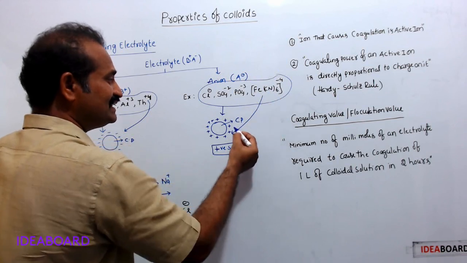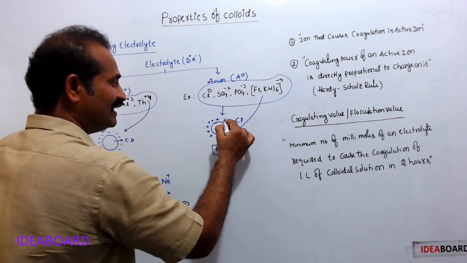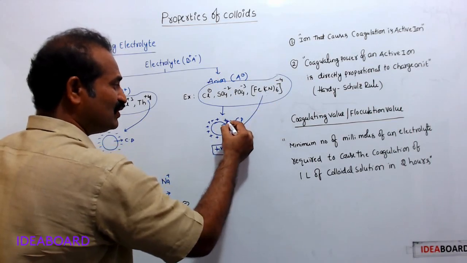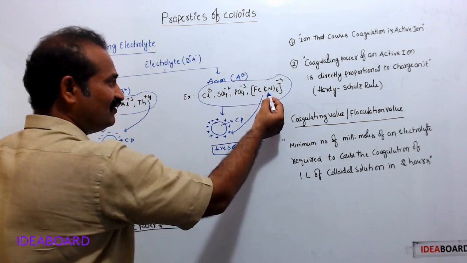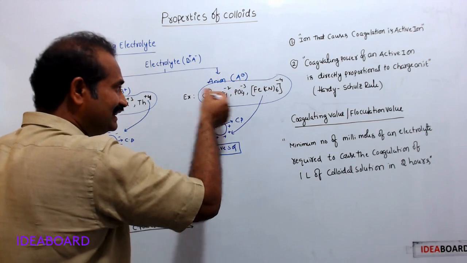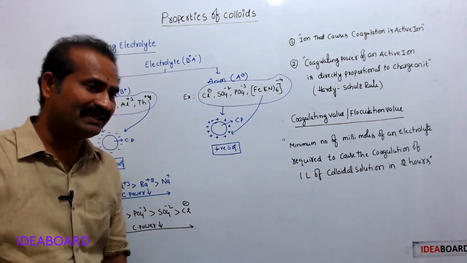So one ion can neutralize 4 units of positive charge, meaning it can neutralize positive charge to more extent. Therefore, it causes coagulation more readily than these ions, and its coagulating power is more.